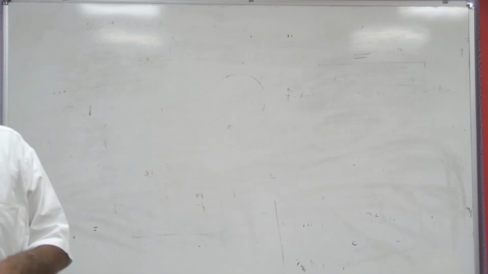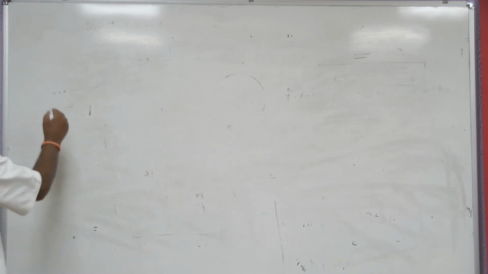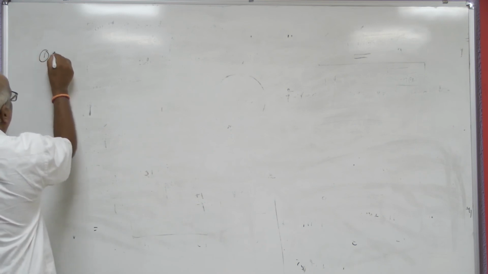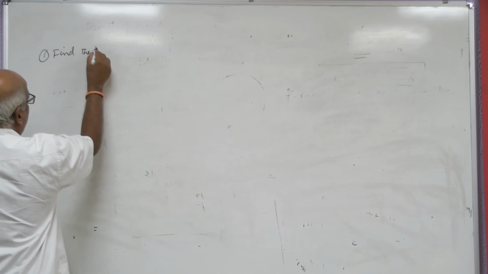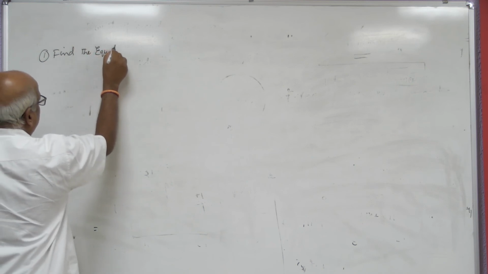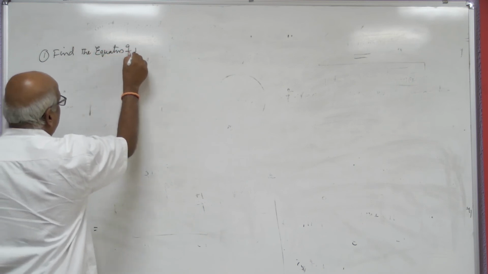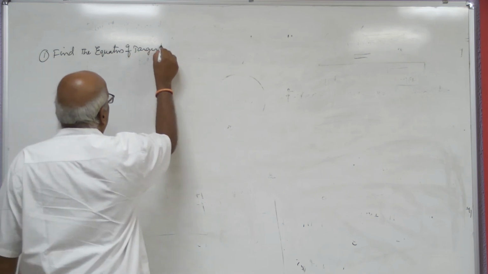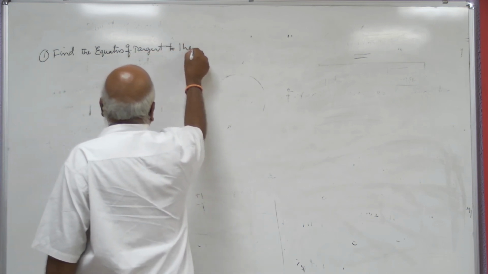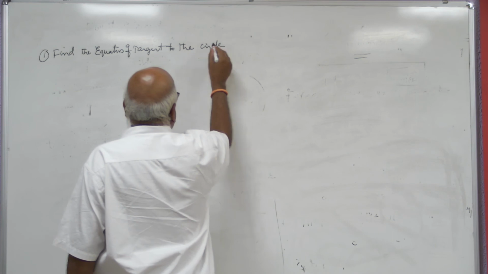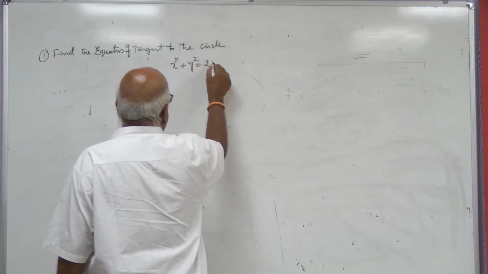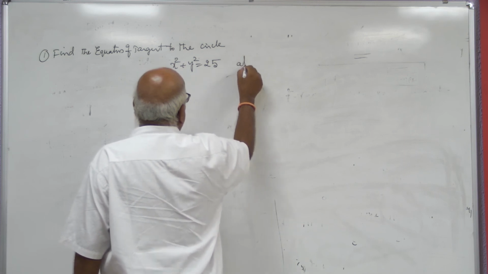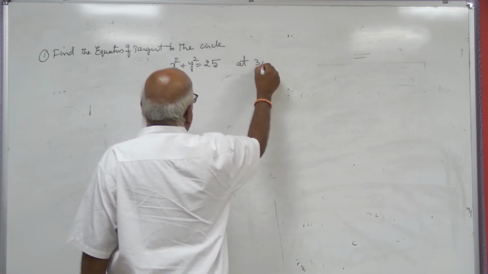Our first problem is: find the equation of tangent to the circle x square plus y square equal to 25 at (3, 4).